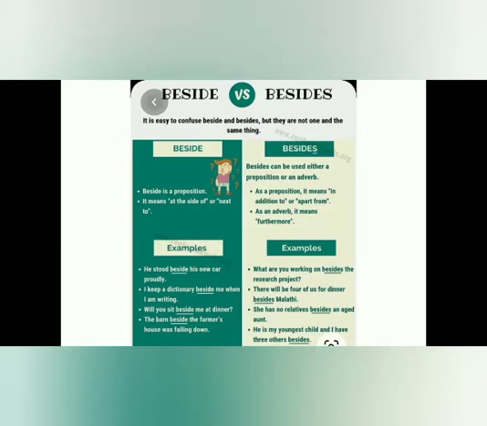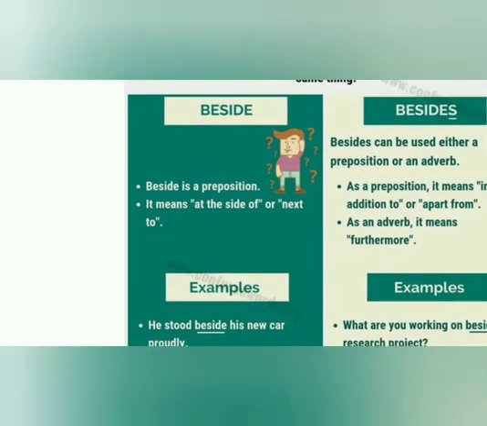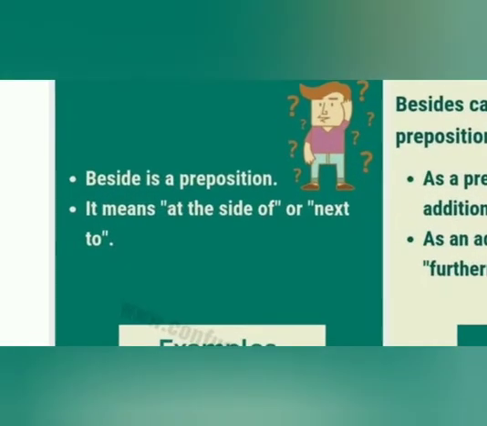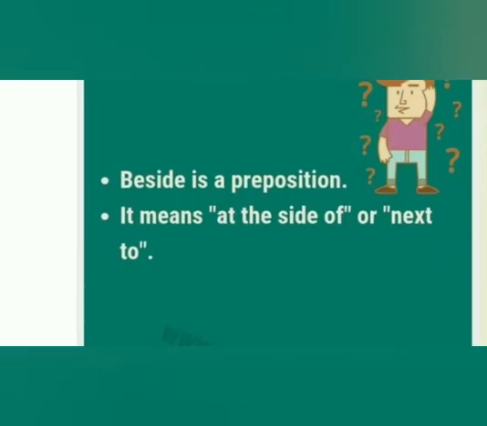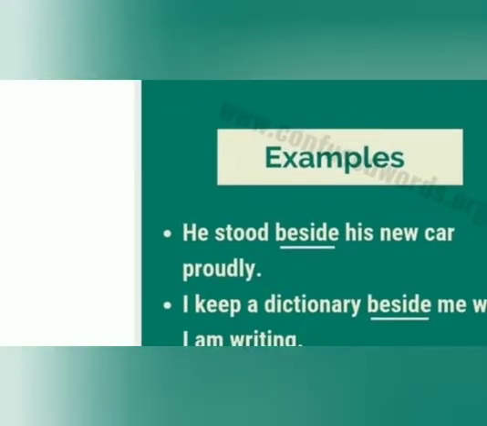Next one we'll see. Where to use beside and besides. First we'll see beside. What is beside? Beside is a preposition. It means at the side of or next to. Example: he stood beside his new car proudly.